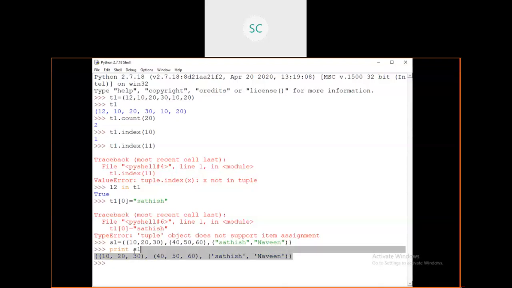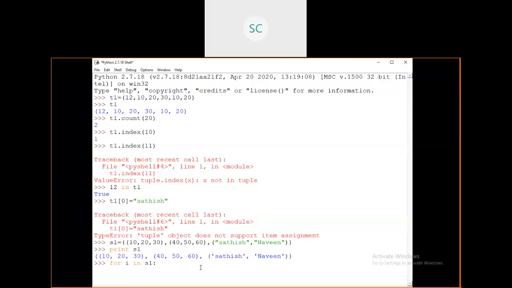You can see this is one tuple. If you want to retrieve elements from this tuple, you can go with the index value, or else if you want all the elements from this tuple, you can just go with the for loop: for i in S1. S1 is my sequence, which means one tuple.